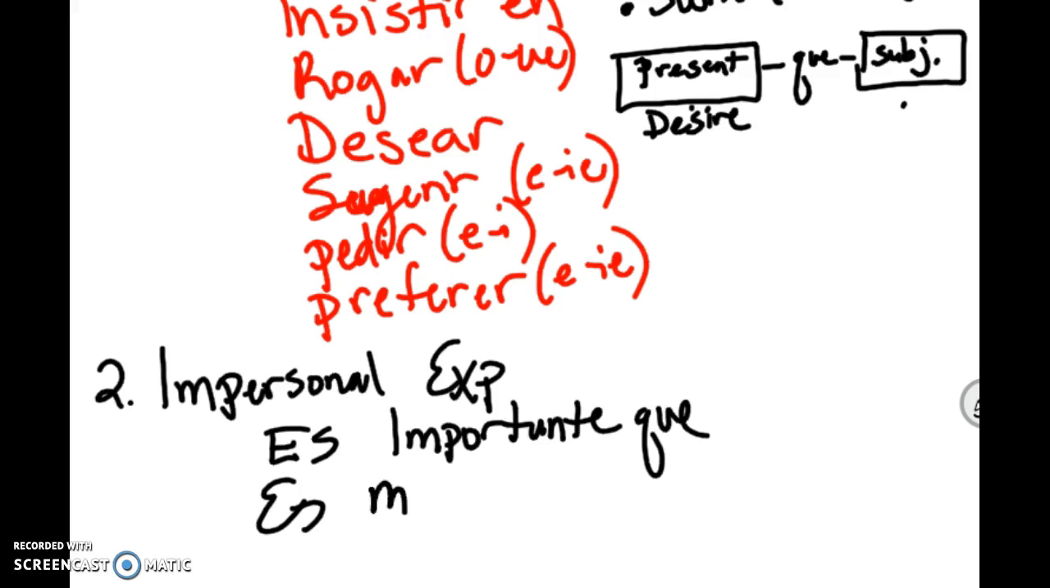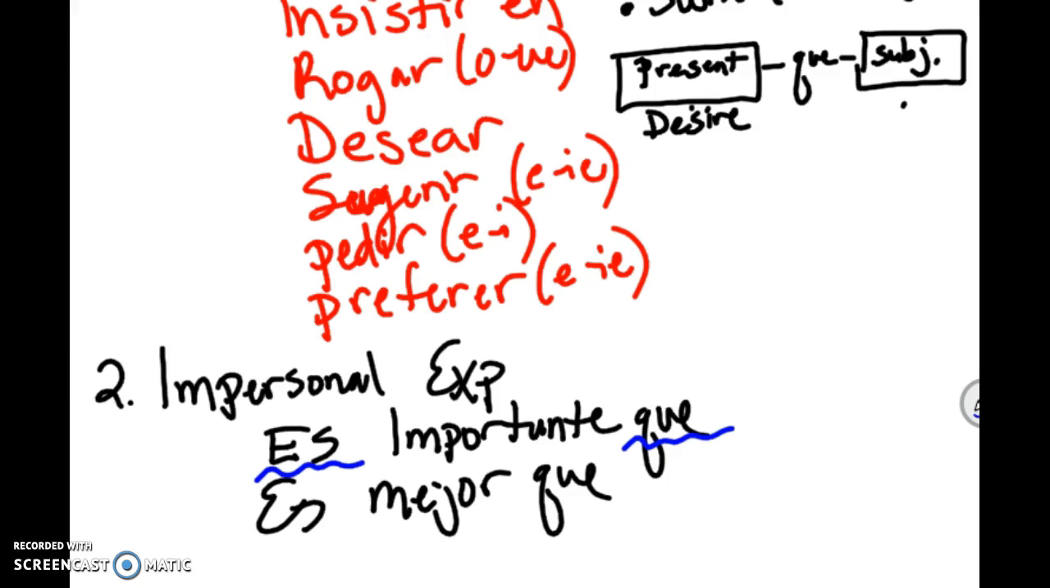Es mejor que. And I gave you a nice long list of them. But if we go back and we look, do these have a switch in subject and do they have a que? They sure do. They've already been built in for us. So the es means it is. So that's your first subject. So anything that comes after it is going to be a switch in subject. And it already has the que built in for you as well. So everything after these impersonal expressions is going to require your subjunctive.